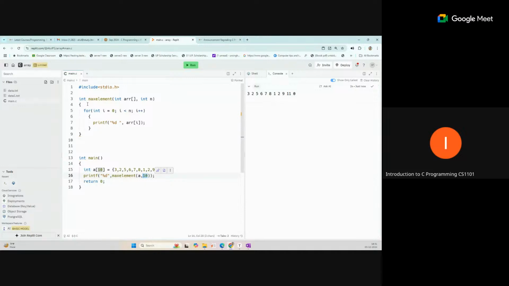Okay, return. How we need to return something? Yeah, that return, because we have created this function with an integer return value, so we have not returned anything. So that should be return something. So by default, this output is coming by the print statement. Okay, by this print statement, but the last value is coming as a return value. So this function is returning 0 value if we are not assigning anything.